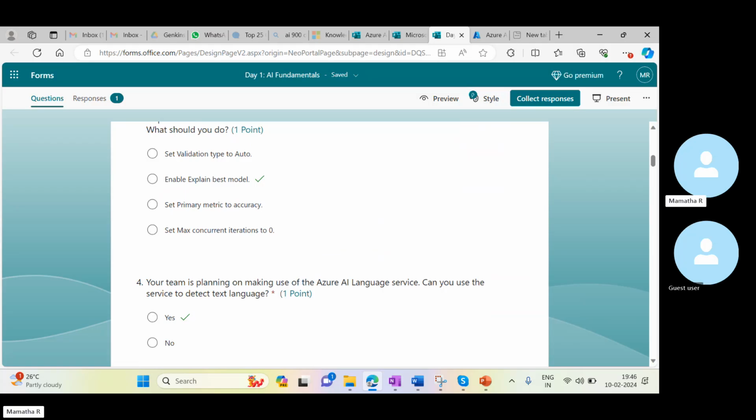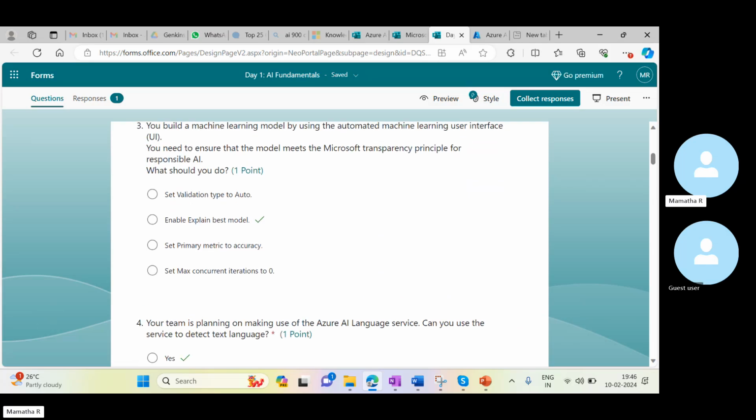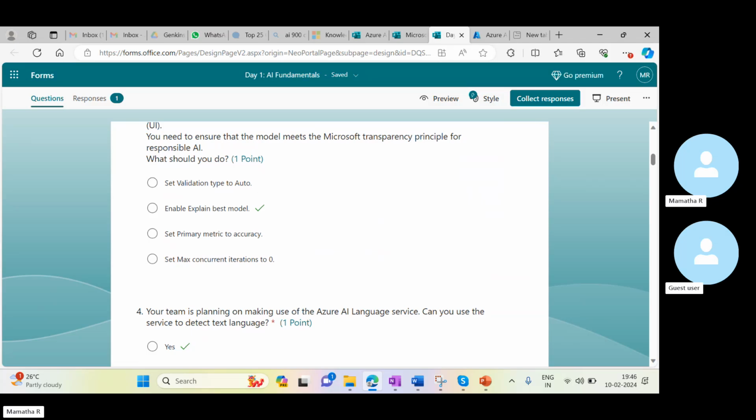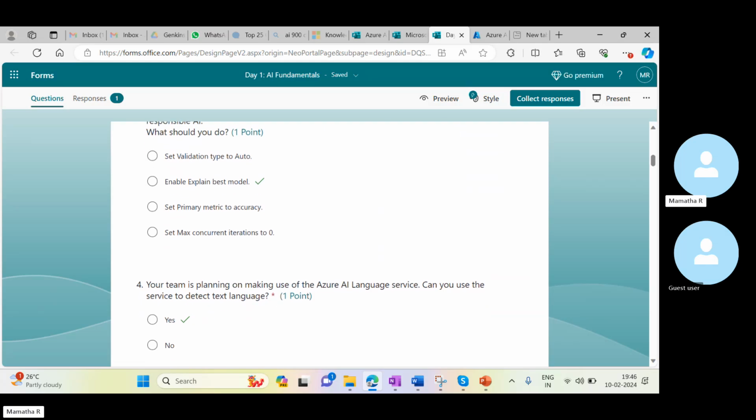So set max iterations to 0. This iterations setting is not part of responsible AI. And primary metric to accuracy, that kind of accuracy we are not discussing, and validation also we are not discussing, right?